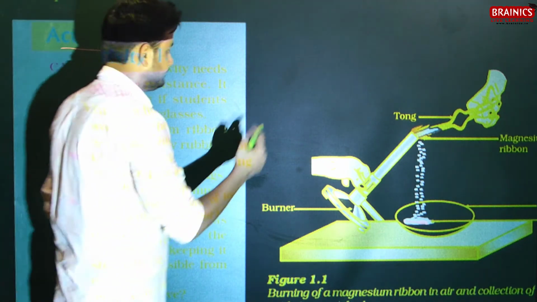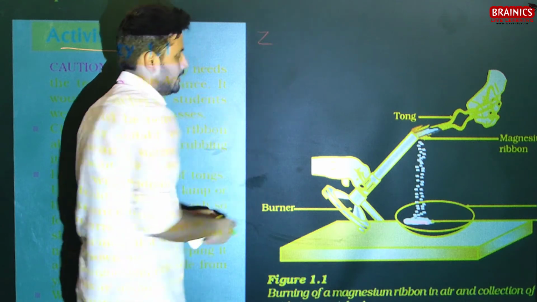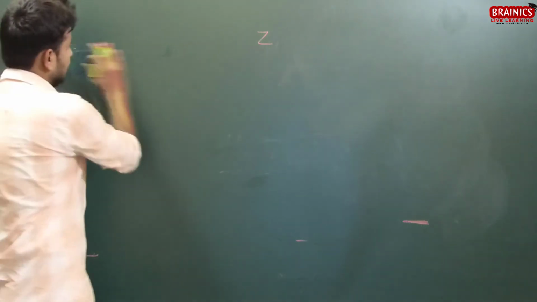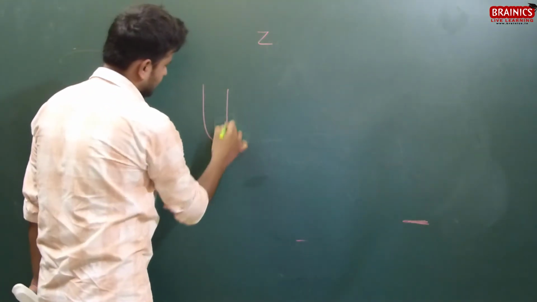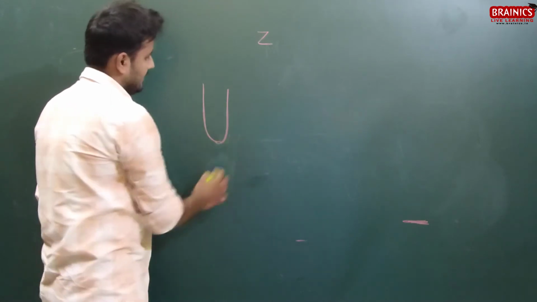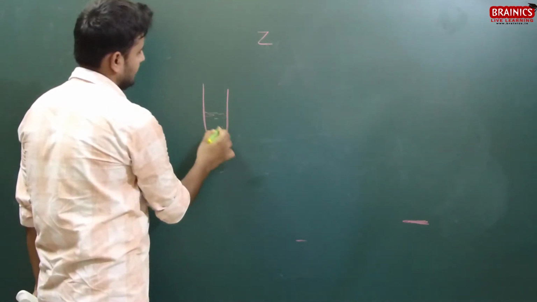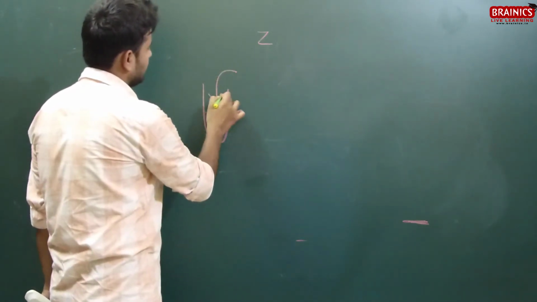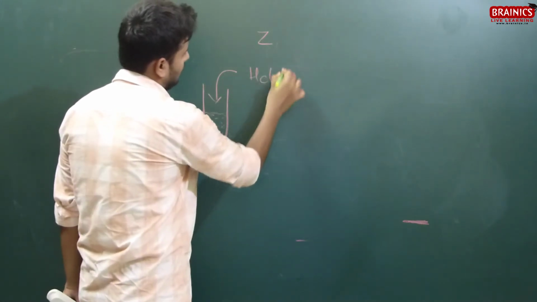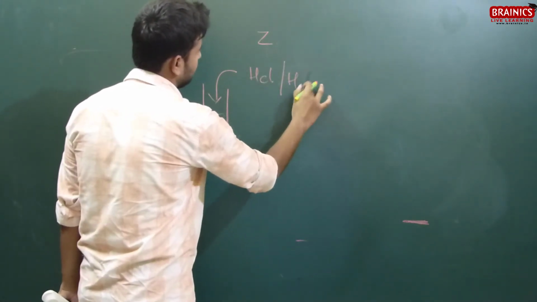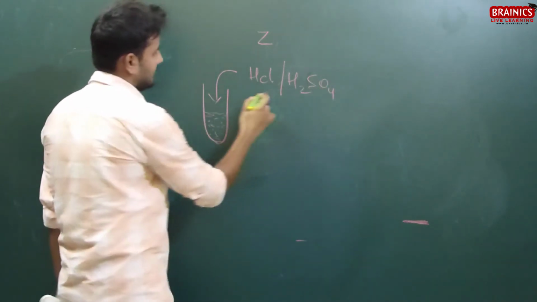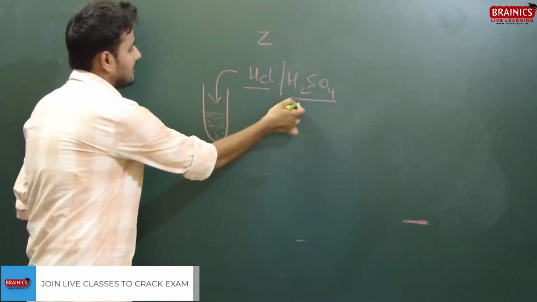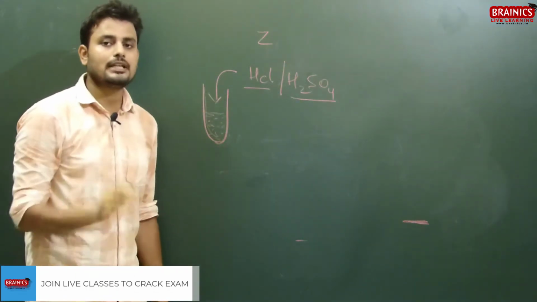Zinc. Now take an example, zinc. If I ask you that zinc granules are lying inside a test tube, and you pour some HCl or H2SO4 on them. These are very strong acids. So if you put HCl or H2SO4 in the test tube, what will you notice?